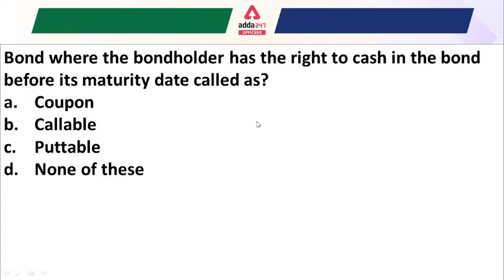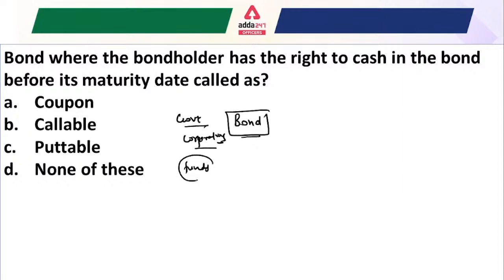Another question: bonds, where the bondholder has a right to cash in the bond before its maturity date. This is a very important question. Let's see what we understand by a bond. A bond is generally issued by the government or corporations. Bonds are generally used by the government or corporations to raise funds. To raise funds for what?